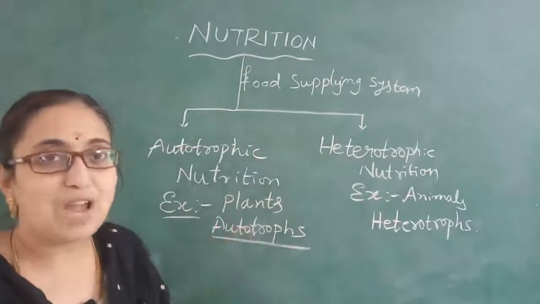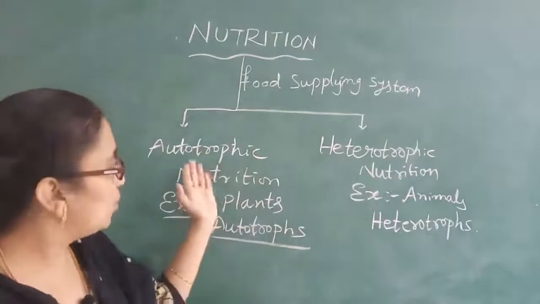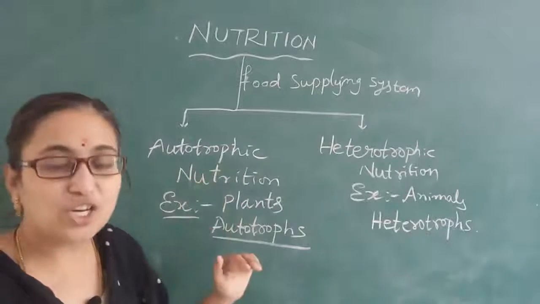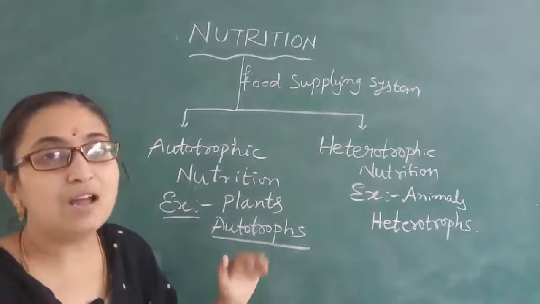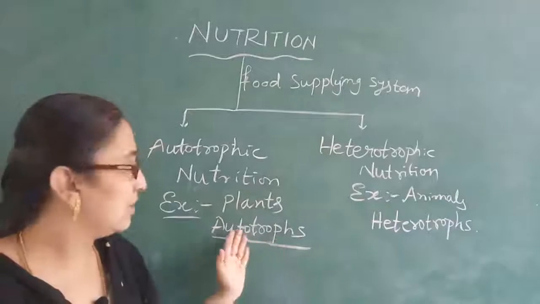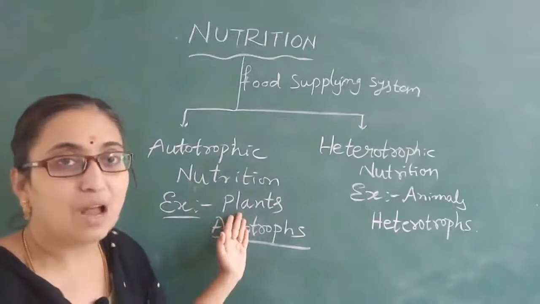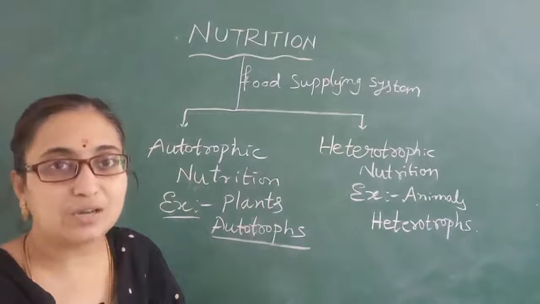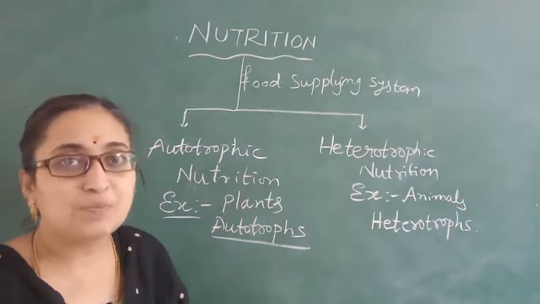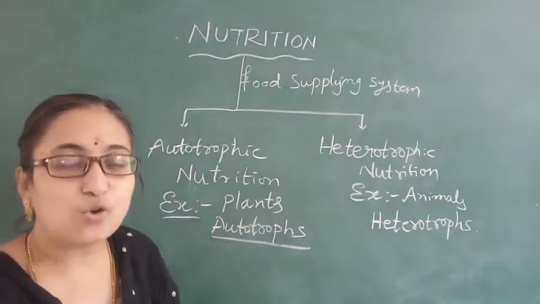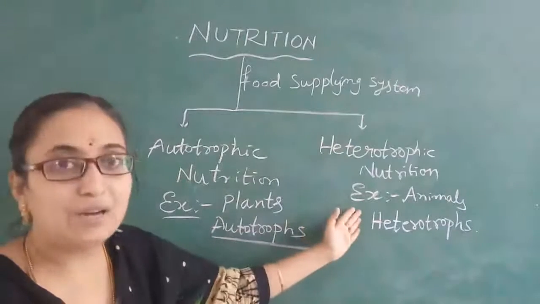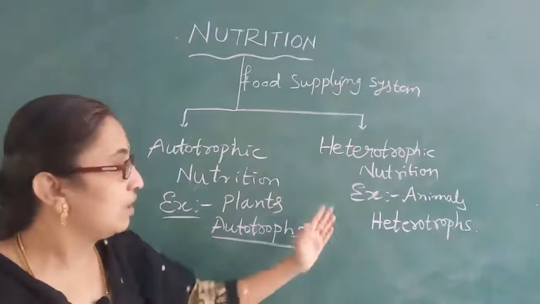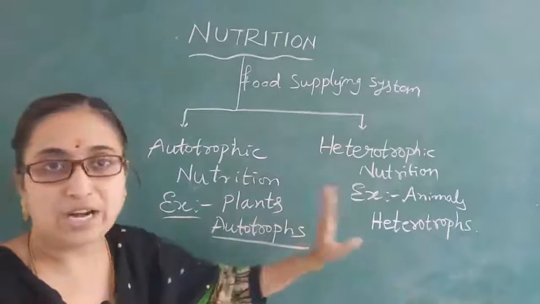So what is meant by autotrophic nutrition? Autotrophic nutrition is the nutrition performed by autotrophs, for example plants. What is heterotrophic nutrition? Heterotrophic nutrition is the nutrition performed by heterotrophic organisms, for example animals. Now, what are autotrophs and what are heterotrophs?